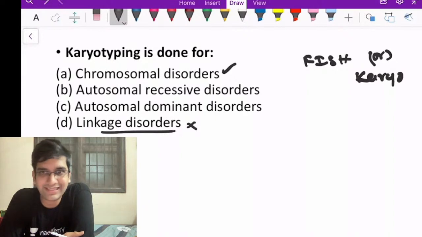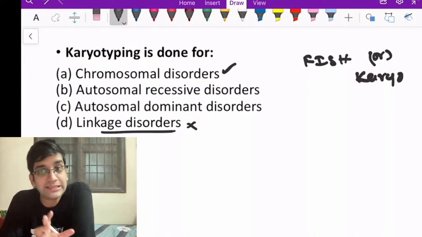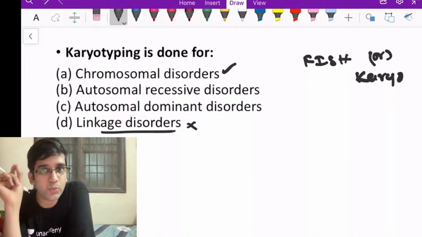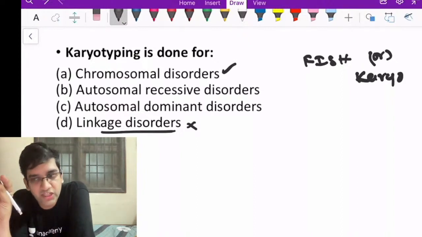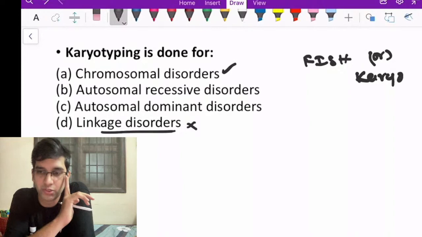Fish is better than karyotyping, right? Perfect. This came in a question once, so we know that. But I have to understand the nuances of fish. I'm going to change the question a little bit and I'm going to ask you.